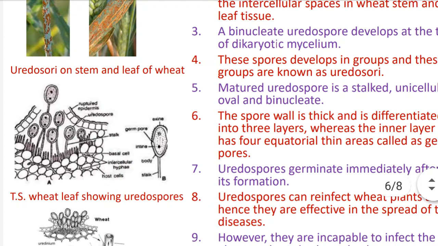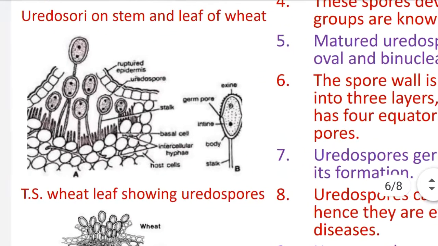You see in the B diagram there is a single urediospore, and in the A diagram these urediospores are in a group. This group of urediospores is called uredosori or uredinia. The second name is uredinia. So in the A diagram, the urediospores are in a group, and this group is called the uredinium. The A diagram is the transverse section of the wheat leaf or wheat stem, showing the uredinia having the group of urediospores.